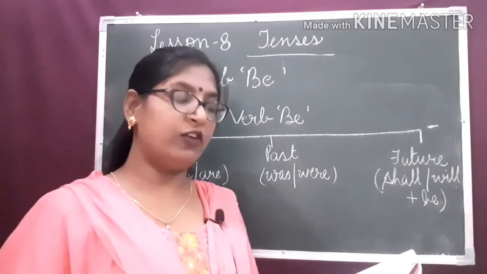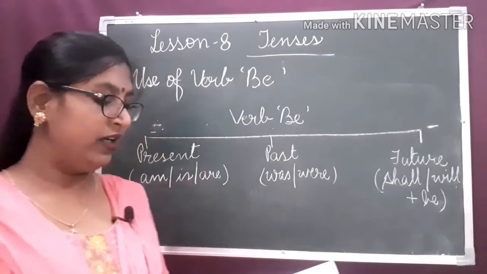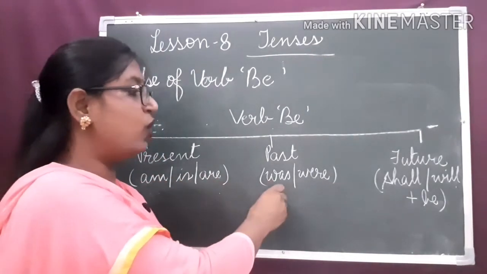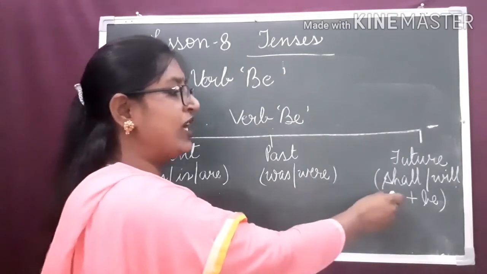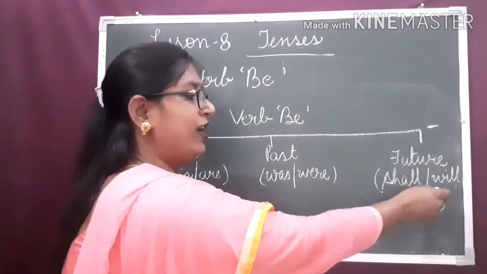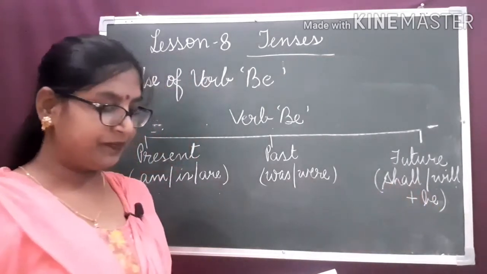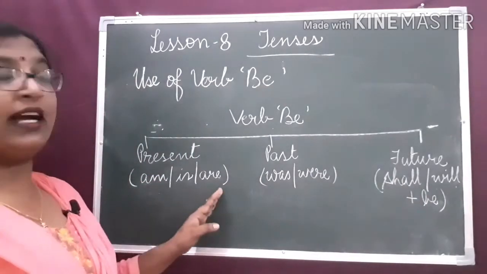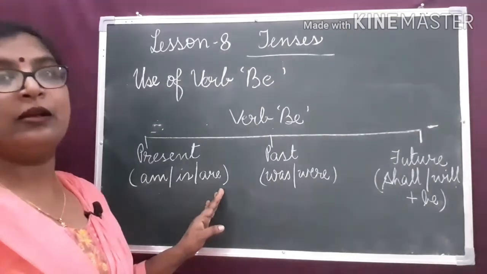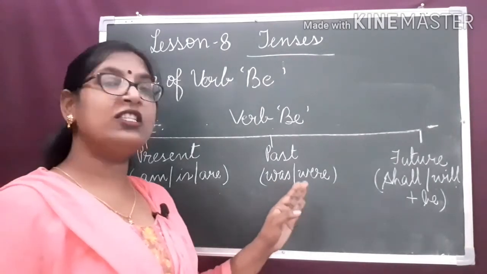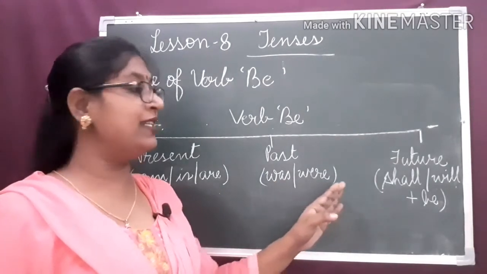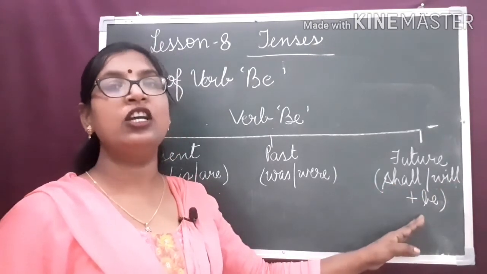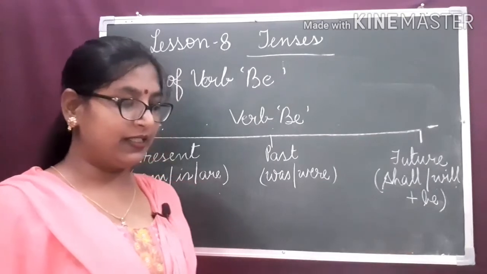Various forms of the verb be are am, is, are, was, were, shall or will plus be. Now, am, is and are we use in present tense, was, were we use in past tense, shall be or will be we use in the future tense.